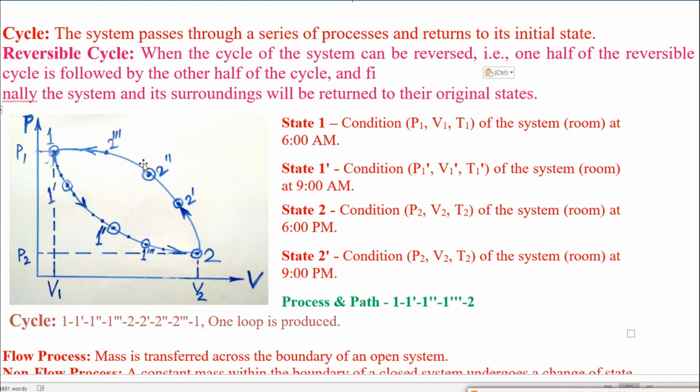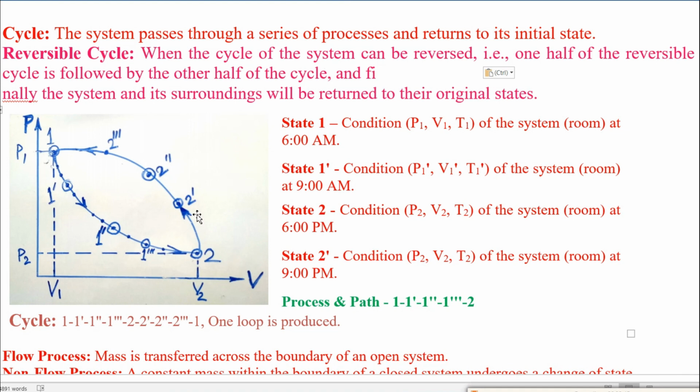If the system follows the clockwise arrow cycle, then in the reverse cycle the system or the room, which previously followed during the daytime 1 to 1 double dash to 2 and 2 to 2 double dash to 1, in the reverse cycling follows during the daytime 1 to 2 double dash to 2 and 2 to 1 double dash to 1 for the night time. Then the cycle becomes a reversible cycle.